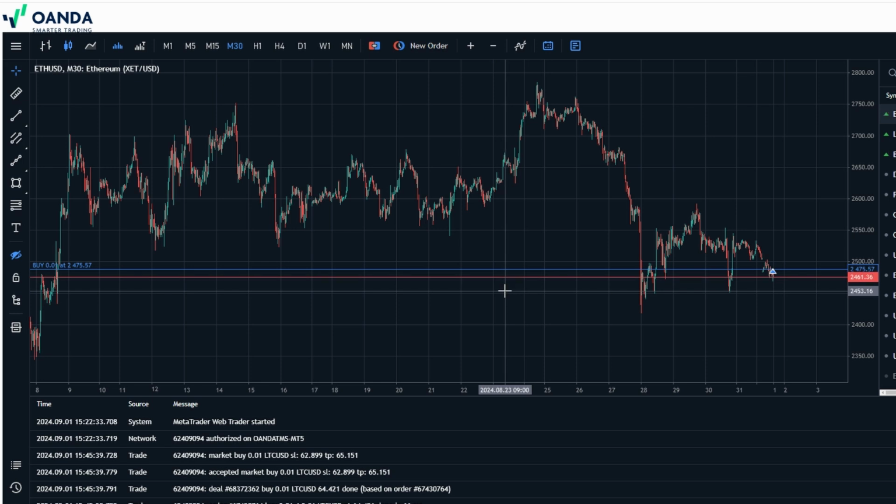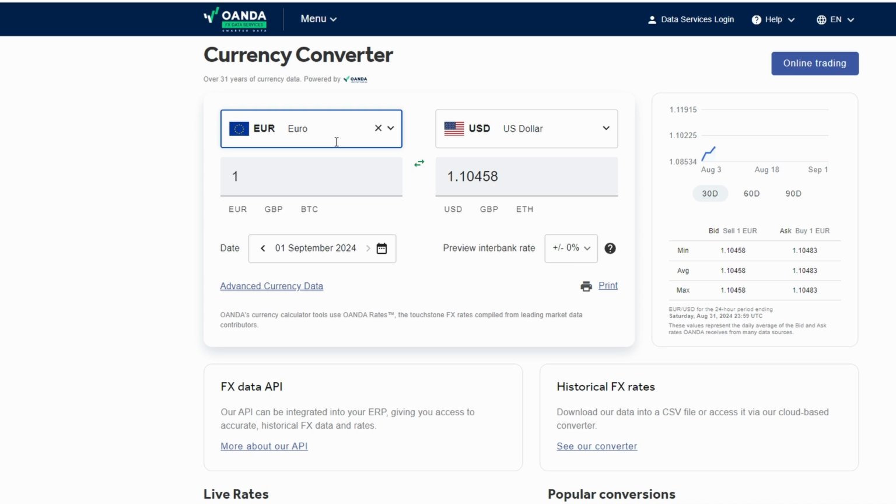The Market Tools section also deserves a mention. Here, you'll find a range of calculators and converters that can make your life easier. For instance, the currency converter is a handy tool if you're trading forex and need to quickly convert between different currencies. There's also a pip calculator, which helps you calculate the value of a pip for different currency pairs. This is especially useful if you're trading with leverage and need to keep a close eye on your risk management.